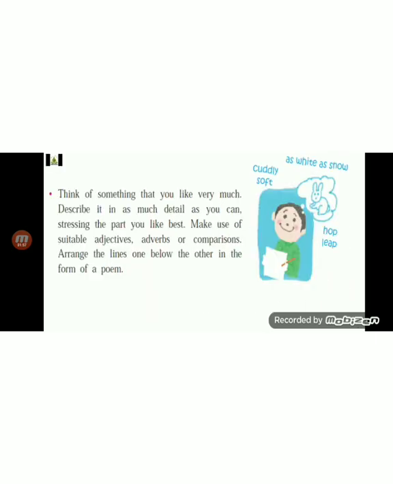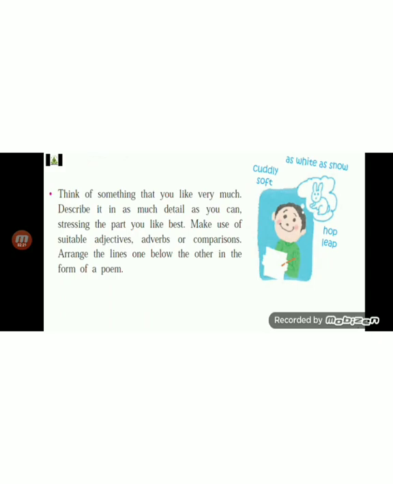Let's look at the second one. Now, think of something that you like very much. What is it that you like very much? It could be your ice creams, your favorite game, your favorite person, anything which you like. So think about it. Now describe it in as much detail as you can.